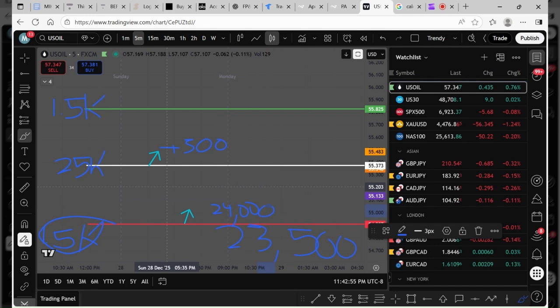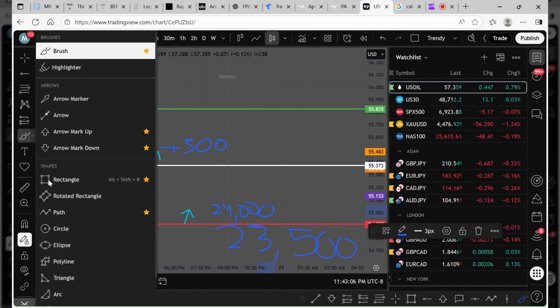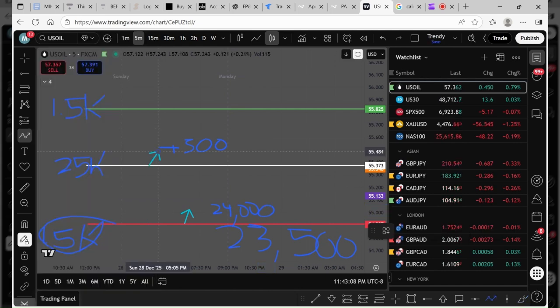Now, Apex does this based off of the high water mark, meaning the highest point your profit was ever on a trade. So let's say you were up $500 on this trade, but unfortunately, the trade pulled back and stopped you at break even. So your balance is still 25K. However, because your max profit was $500, guess what?